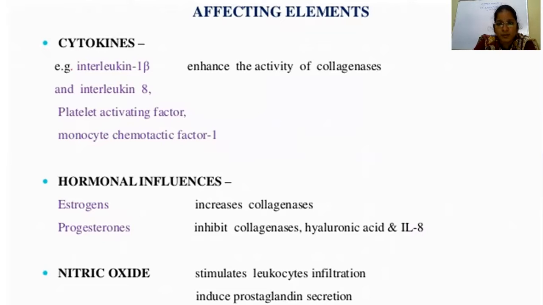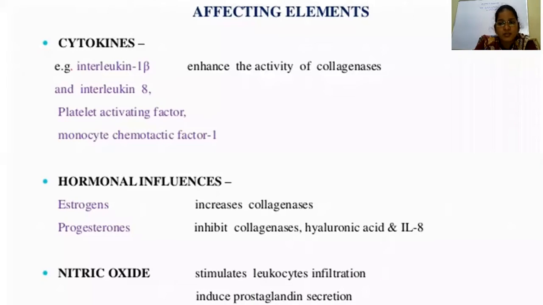The main inflammatory mediators are interleukin 1 beta, interleukin 6 and interleukin 8, platelet activating factor, and monocyte chemotactic factors. They enhance the activity of the enzyme collagenase, which breaks down the collagen and causes rearrangement of the cervical fibers. It does not destroy the collagen of the cervix. You must remember that.